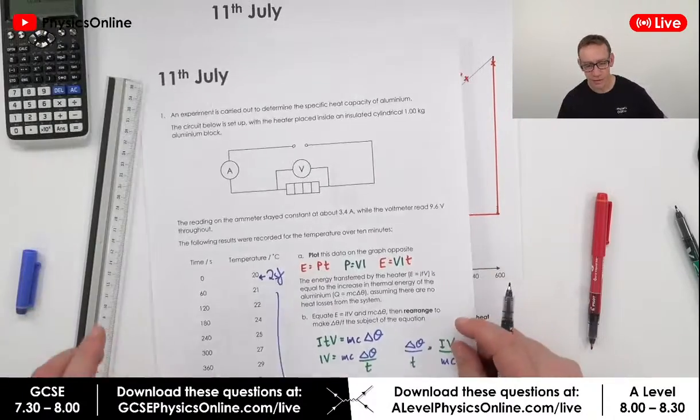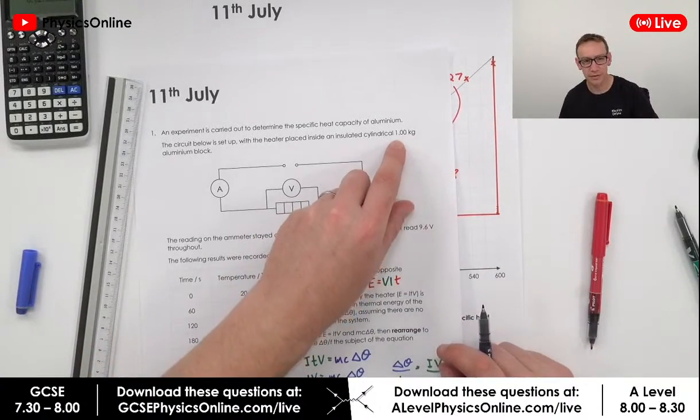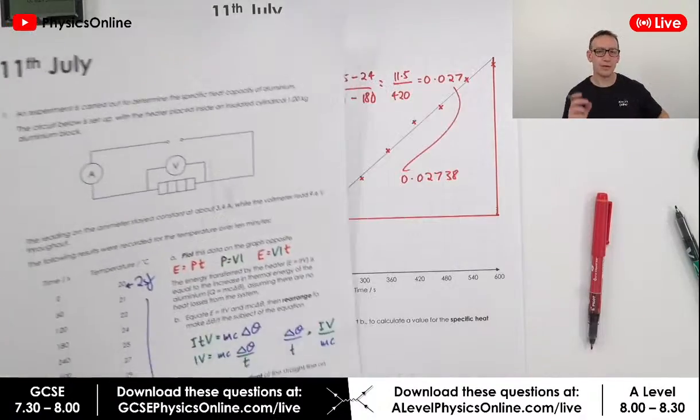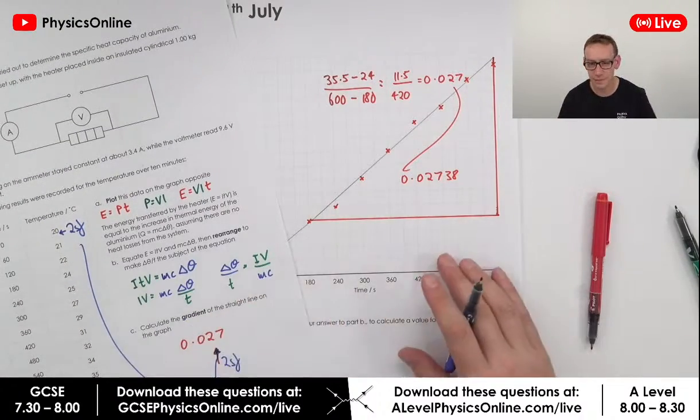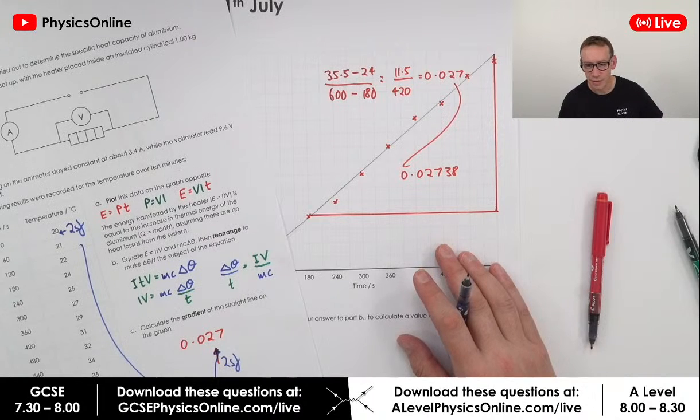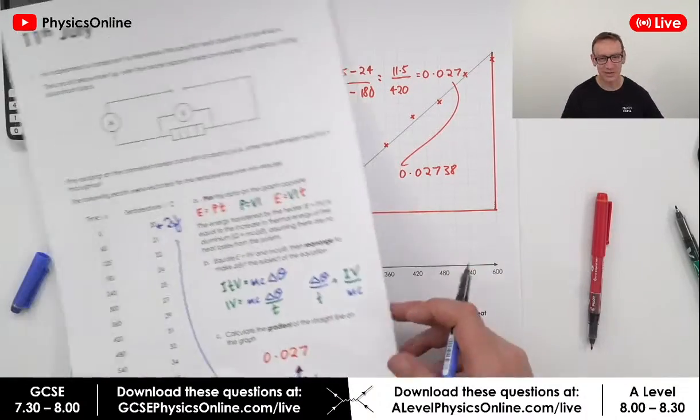Even though we have maybe 1.00 kilograms, we can only justifiably give the least number of significant figures in that data. That time is only one significant figure. Okay, we're just going to say that's two significant figures.